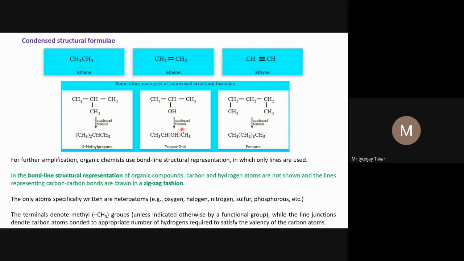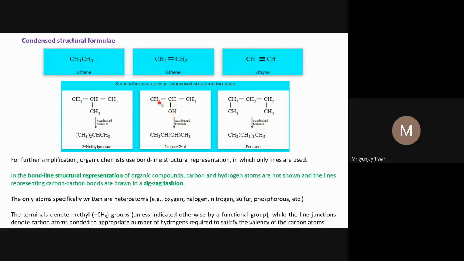But you should understand that any smaller group associated with the heteroatom, that is the OH group here, is a functional group. Similarly, one can have CHO group, CO group, COOH group. We see these kinds of groups in different ways, and they are all functional groups, and functional groups actually determine the physical and chemical properties of organic compounds. Those things will come later on in the same chapter.